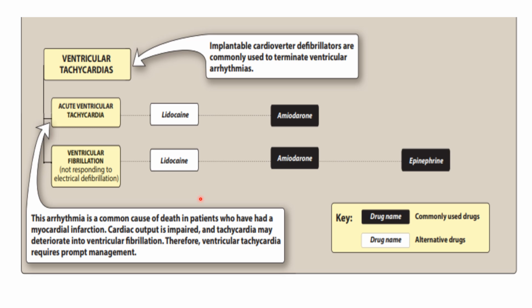and lidocaine can be considered as an alternative option. So if we examine, in general we can say that for atrial arrhythmias we are mainly using class 2 and class 4 drugs, whereas for ventricular arrhythmias we are mainly preferring class 3 and class 1 drugs. Then for paroxysmal supraventricular tachycardia, the drug of choice is adenosine, and for torsades de pointes, the drug of choice is magnesium sulfate.